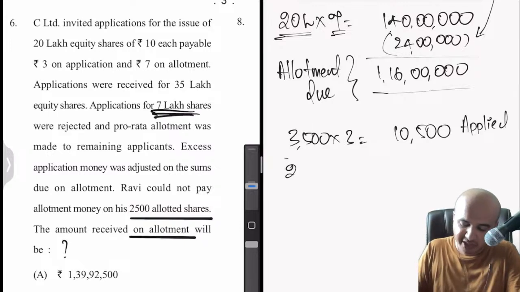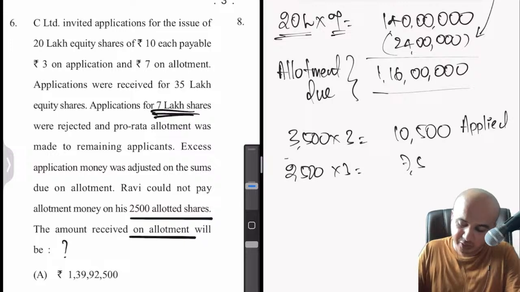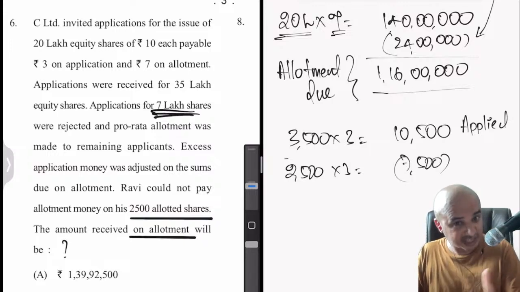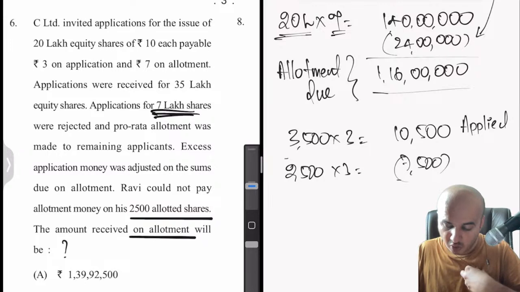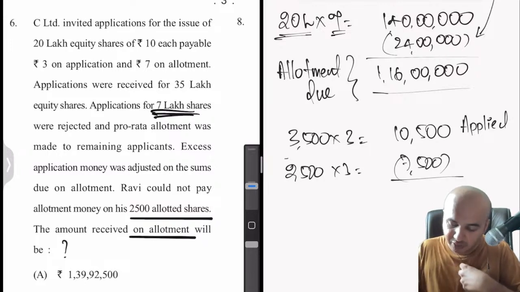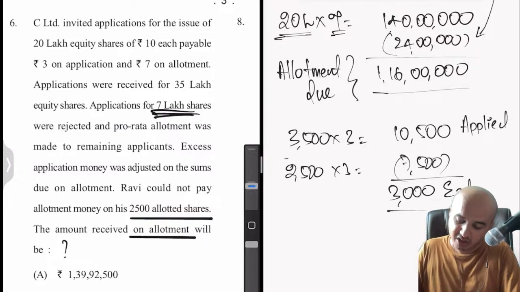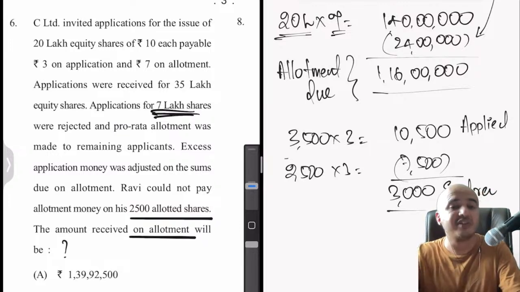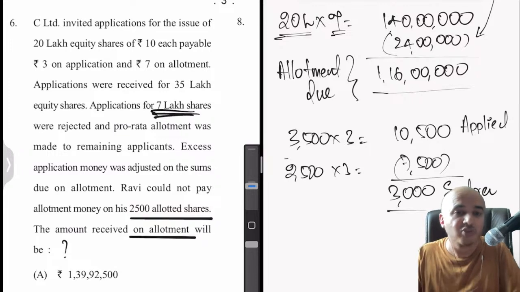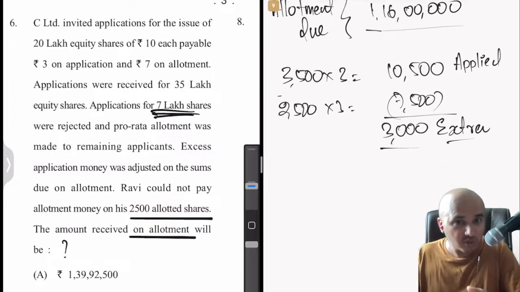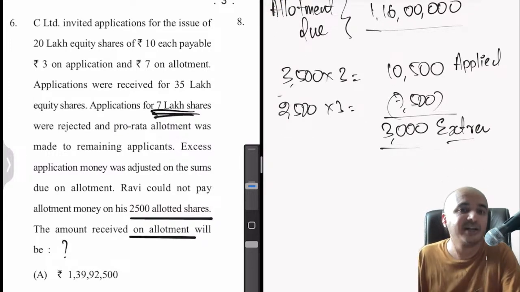But how much did we allot? Only 2,500 shares. So that means we utilized out of the 10,500 which he has already paid us only 7,500. So that means the remaining 3,000 is still with us. Extra or excess money lying with us. Of whom? Of Ravi. Who, by the way, did not pay the allotment money.